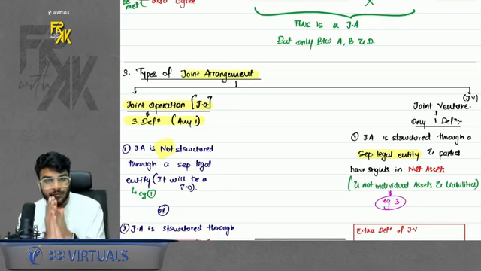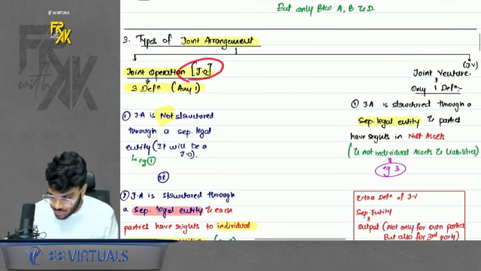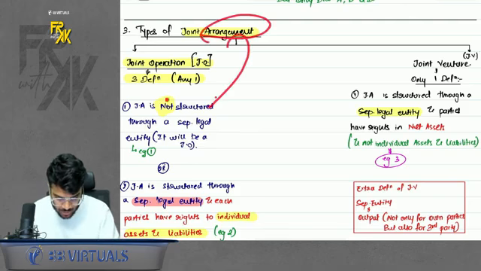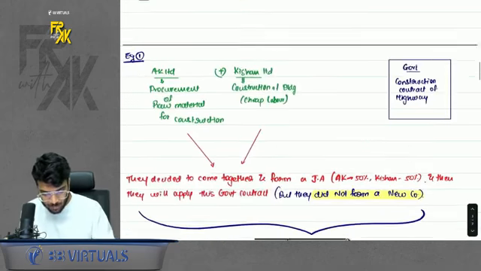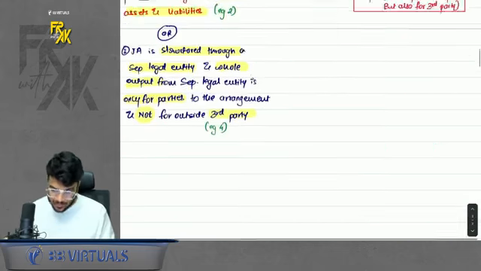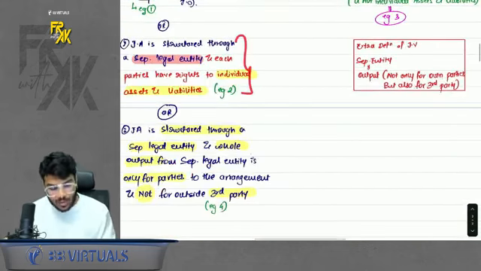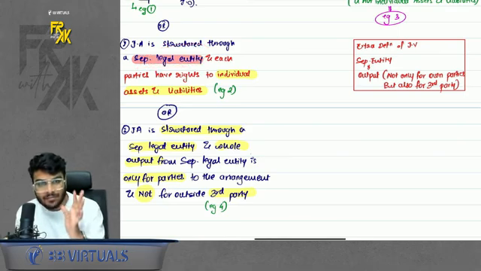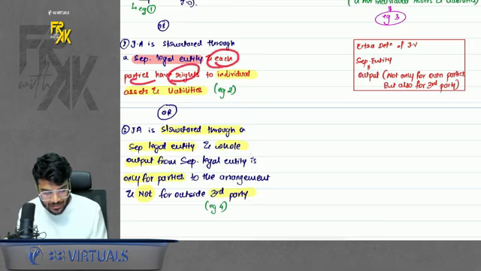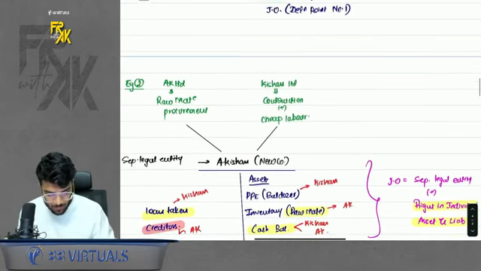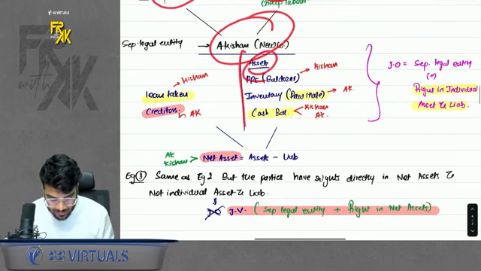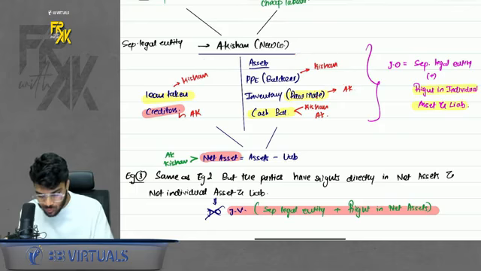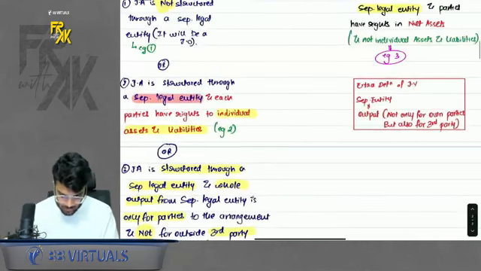If it is a joint arrangement, we can have two types: one is joint operation, one is joint venture. In joint operation we have three definitions. First, if the arrangement is not structured through a separate legal entity, for example, if you are coming together only contractually and not forming a new company, it is an operation. Second, if you are coming together and forming a new company, but the rights in the new company can be identified individually, so each party has rights and obligations to individual assets and liabilities. Let's say you form a new company, and in that new company you have assets and liabilities, but each of those assets and liabilities can be identified. This belongs to party number 1, this belongs to party number 2, this belongs to both the parties. If this is possible, again it is an operation.